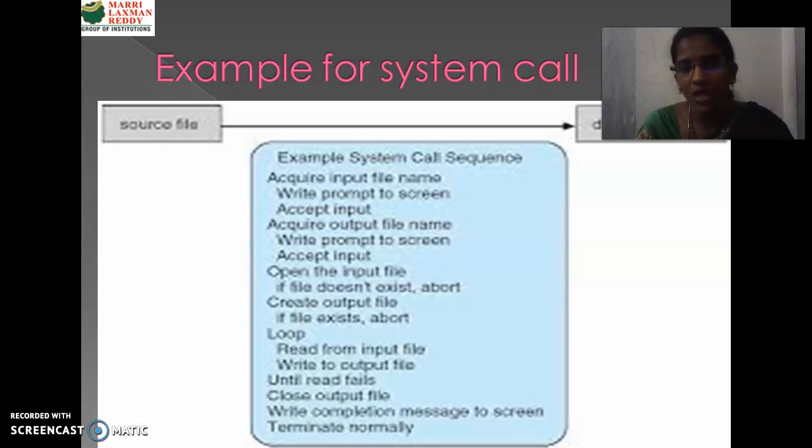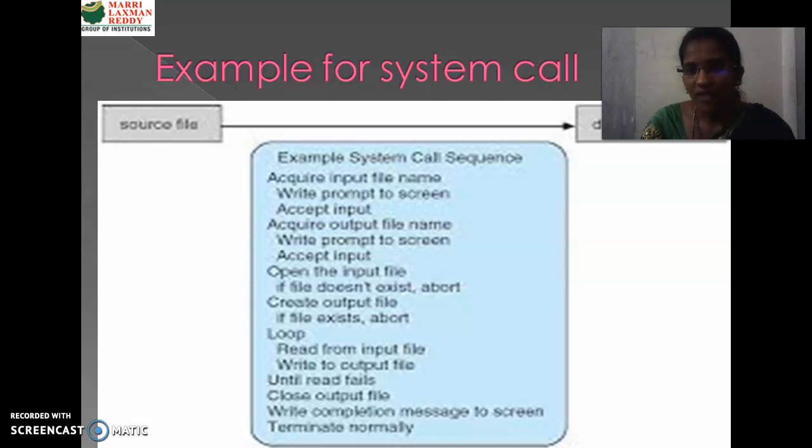Then a system call is generated to acquire an input file name, either with the help of browsing the data or with the help of prompting the user. After acquiring input, another system call is generated to acquire the output or destination file. After that, it has to open the input file. Again, another system call is generated.